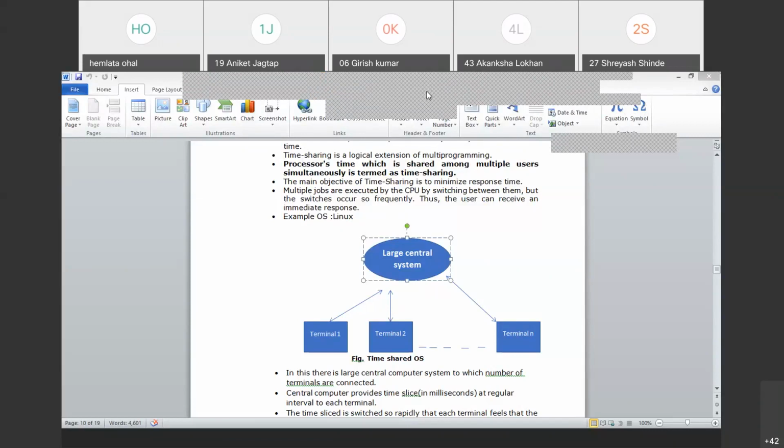But the jobs are done so fast by that person, being the processor, that it gives you an illusion that multiple dots are there, multiple fires are there, and all are being handled at the same time.